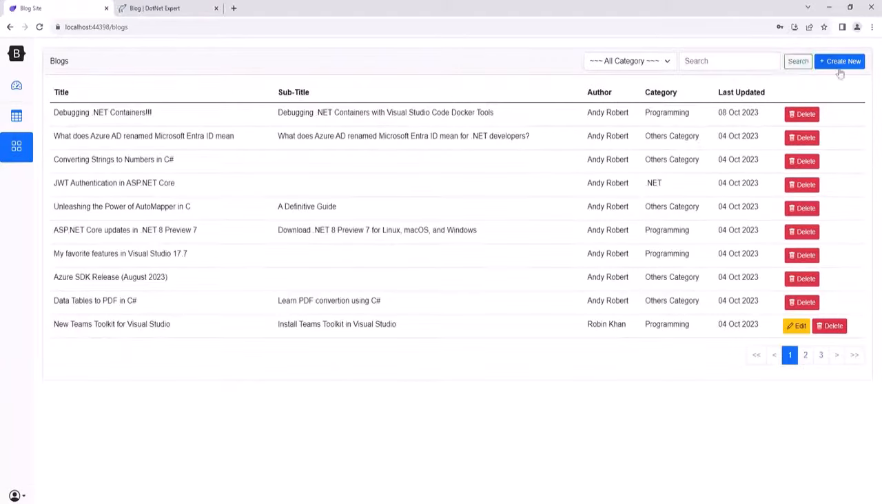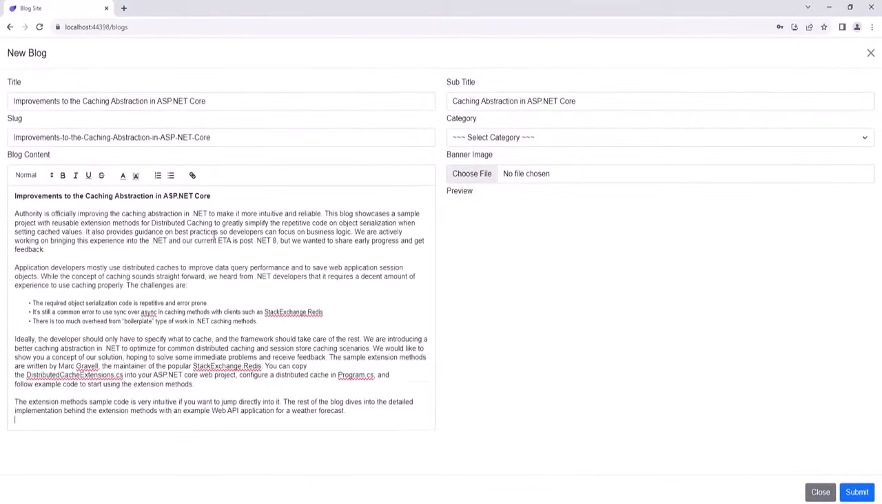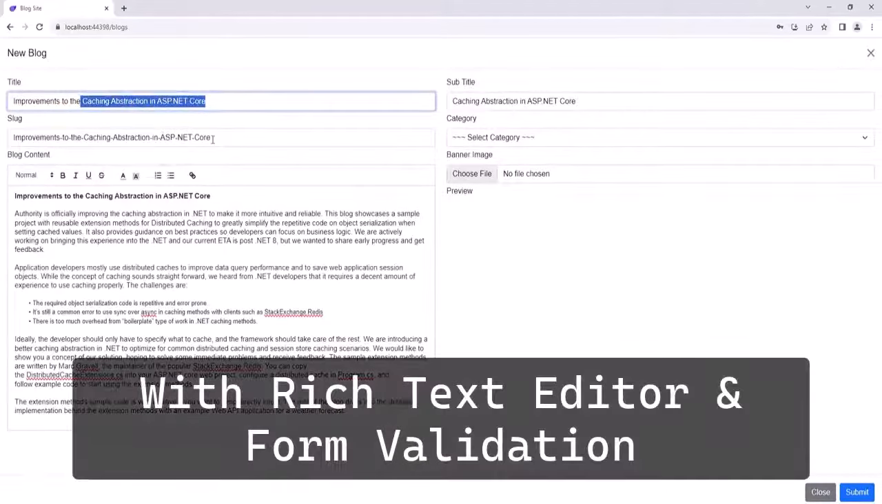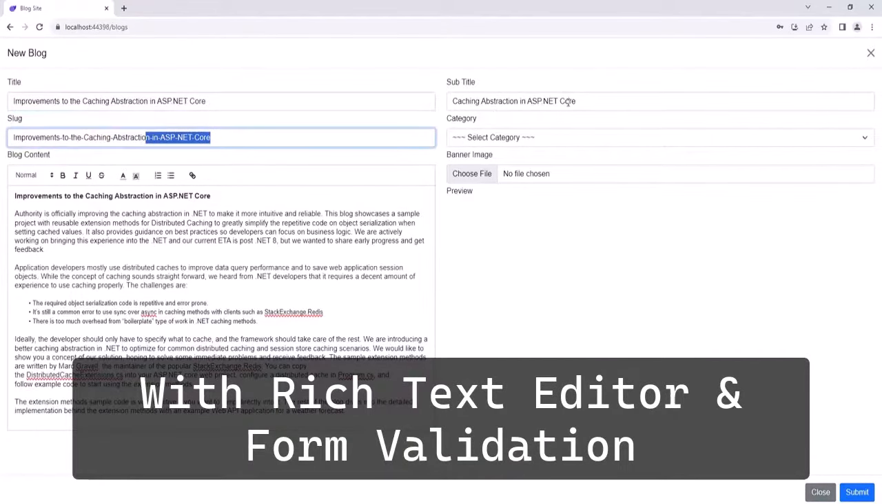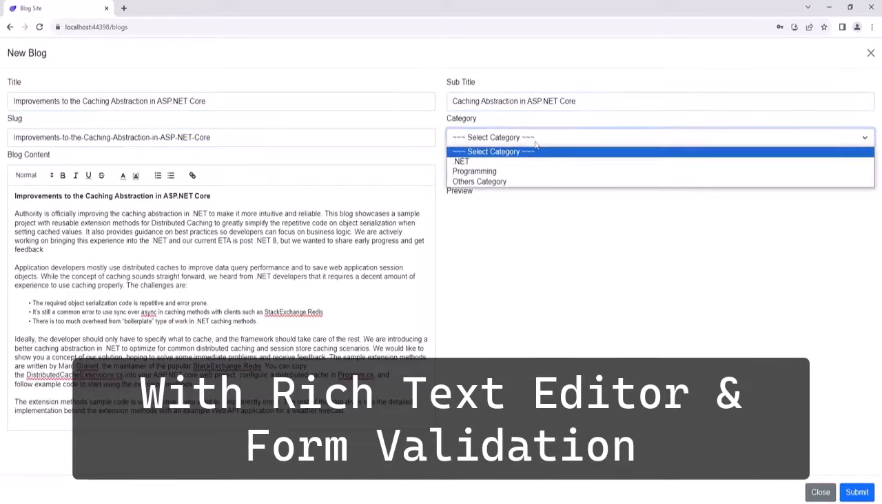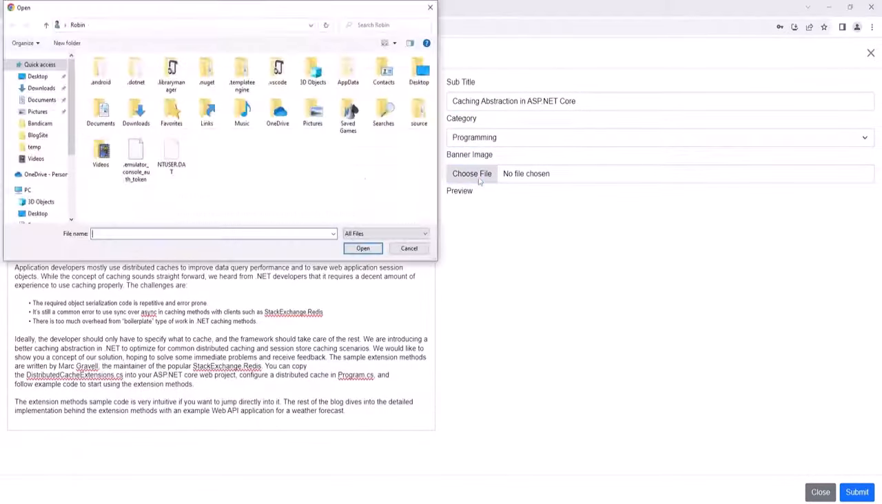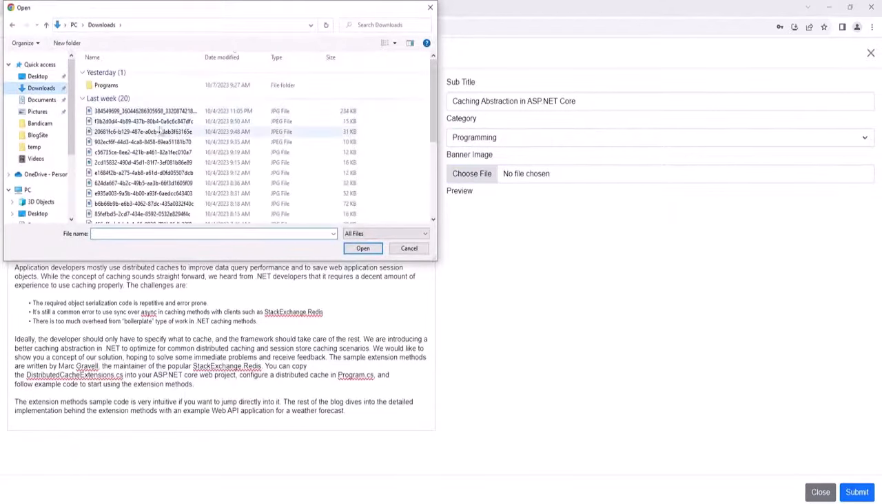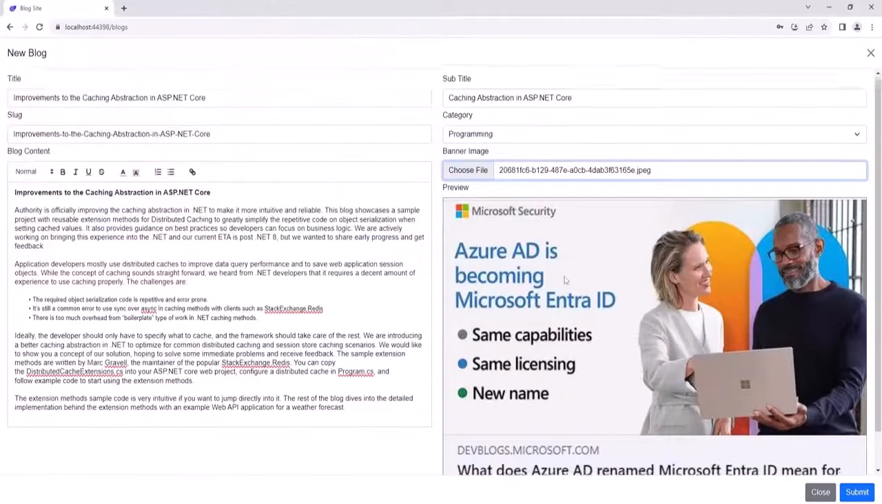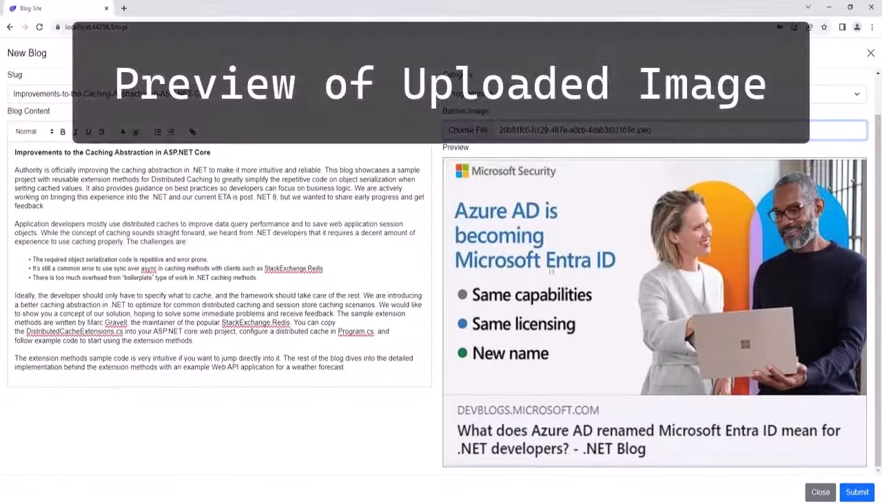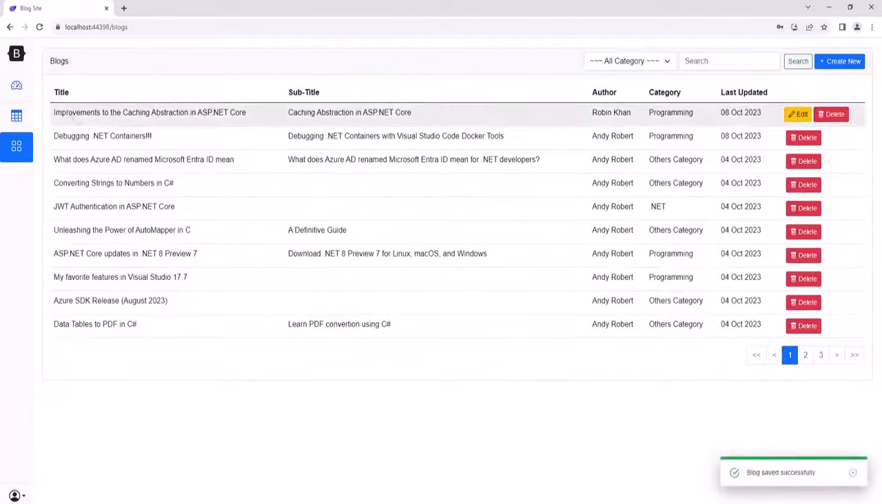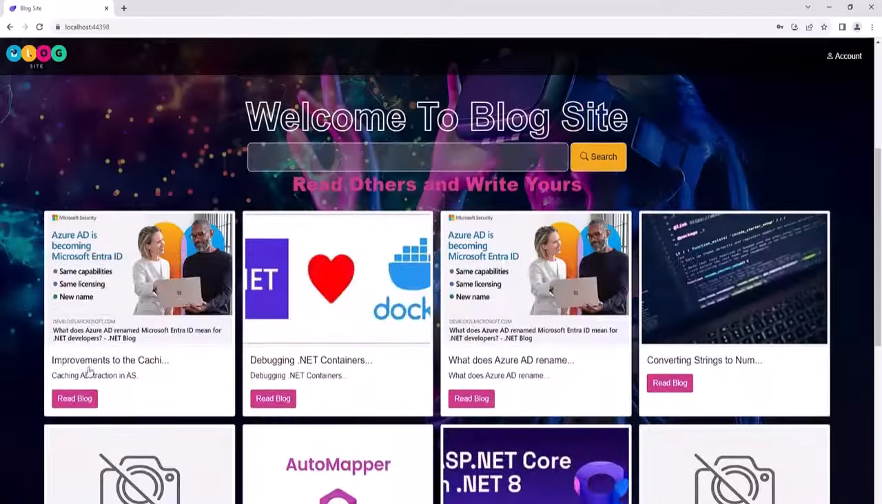You can also create a blog like this. We have the title, the slug, the subtitle. We will select a category like programming, and we will select the thumbnail. This one. This is actually a preview of the banner image. So let's submit this, and this is our new blog. If you go to the home page, and this is it.